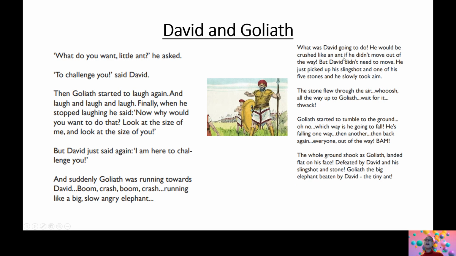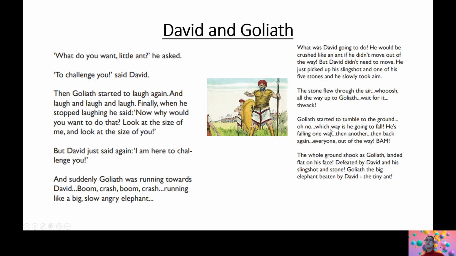He would be crushed like an ant if he didn't move out of the way, but David didn't need to move. He just picked up a slingshot and one of his 5 stones, and he slowly took aim. The stone flew through the air, whoosh, all the way up to Goliath. Wait for it. Thwack. Goliath started to tumble to the ground.